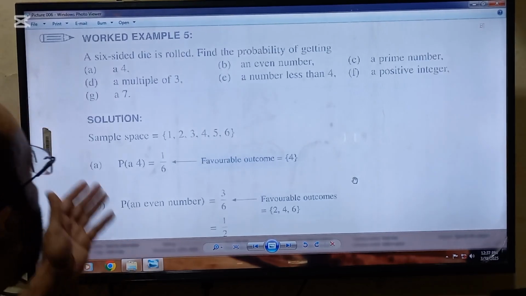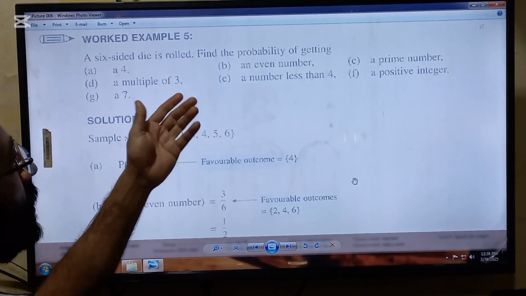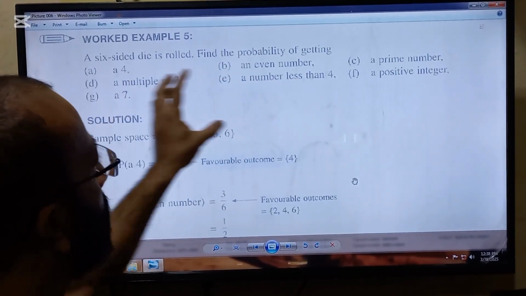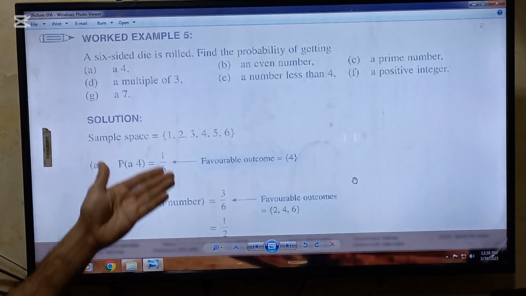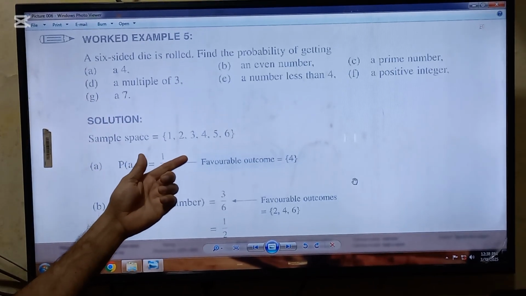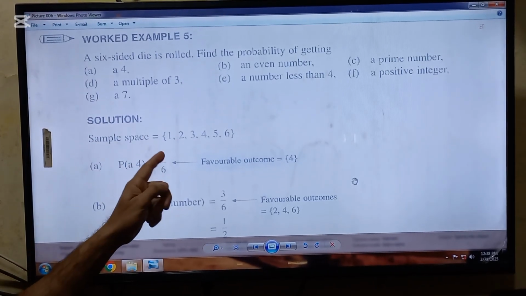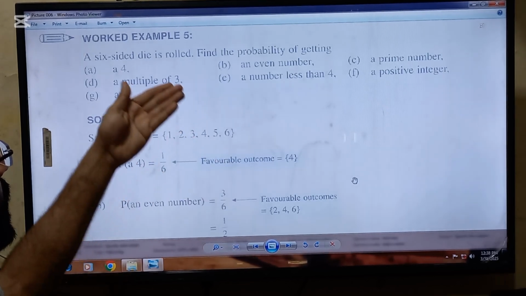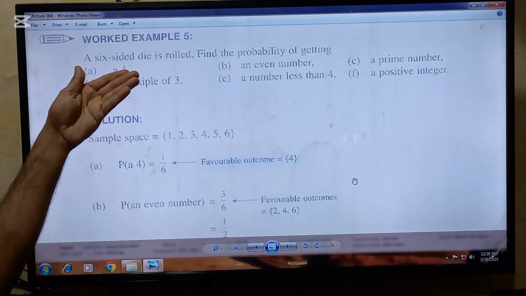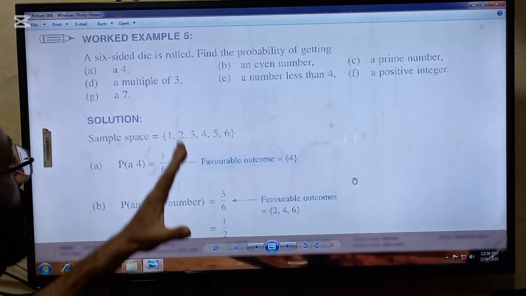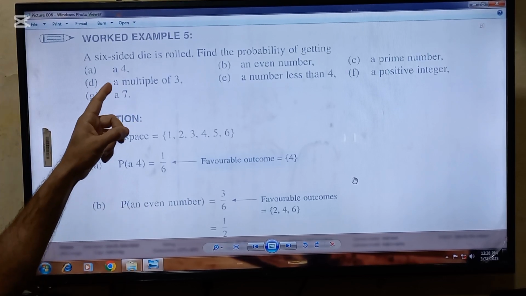Another question is here: a 6-sided die is rolled. Find the probability of getting some requirements. First, we have to draw the sample space. That will be 1, 2, 3, 4, 5 and 6, because there are only 6 possible outcomes in a 6-sided fair die. Now the requirement is a 4.